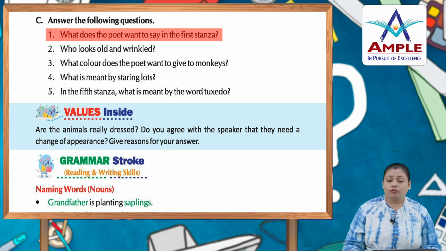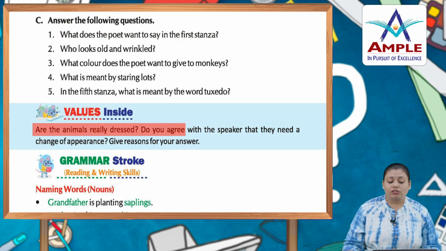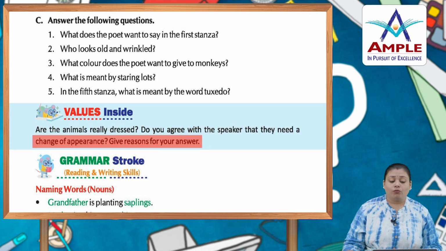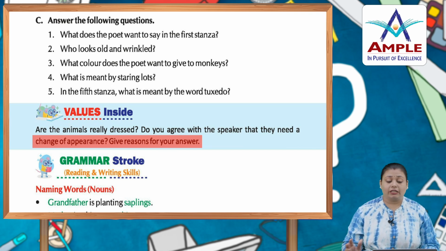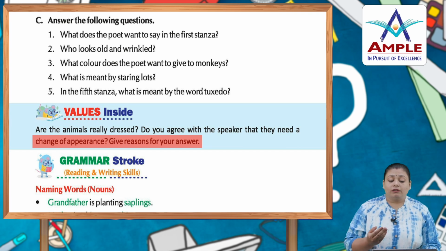Okay, now read the rest of the questions and find out their answers. Are the animals really dressed? Do you agree with the speaker that they need a change of appearance? Give reason for your answer. If you want, what do you think? Do animals really want to dress like that, as the poet is saying in this poem? But if you agree, then give your answer and give your reason.